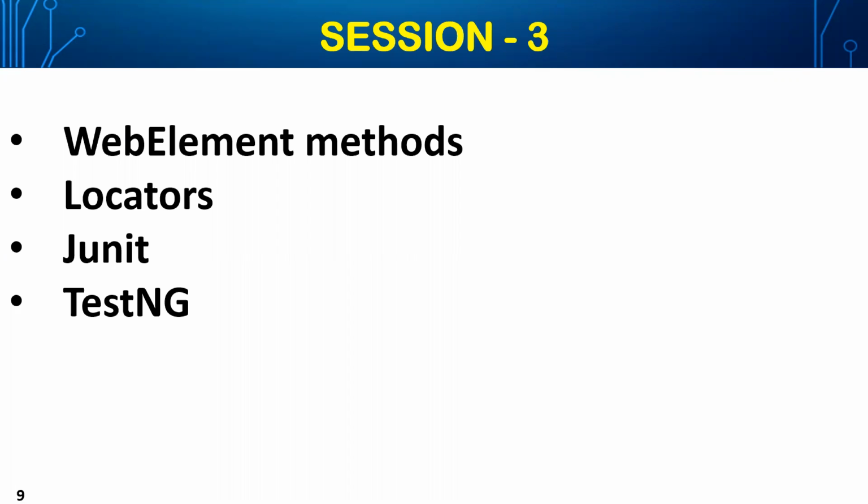So what are the different locators, and what is the JUnit framework? We call it the JUnit framework and TestNG framework. Of course, JUnit is a subset of TestNG. So what are the different annotations or predefined methods that JUnit provides, and of course TestNG provides? How in real time will they be used, and how does this make an automated tester's job comfortable? So we will learn probably in the third session more about JUnit and TestNG.